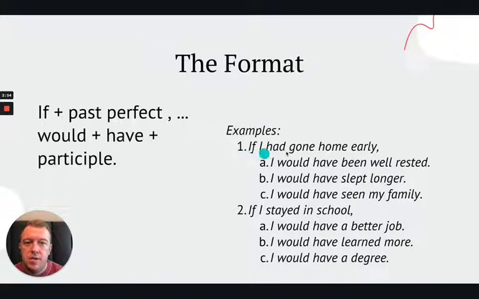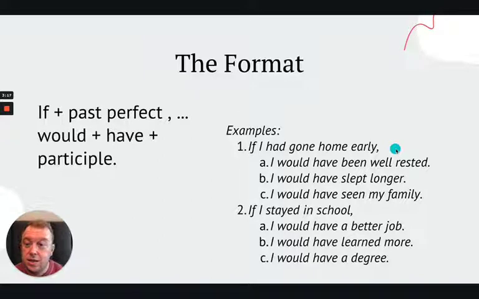So, here's the first part of a sentence that we can use. If I had gone home early. All right, so notice we have here if I had gone home, and then we have early, which is modifying it. Okay, so that's the first part of our sentence.